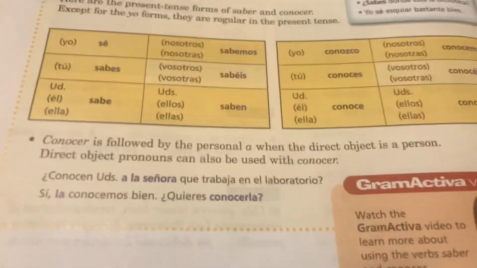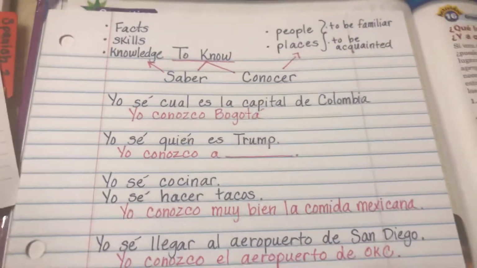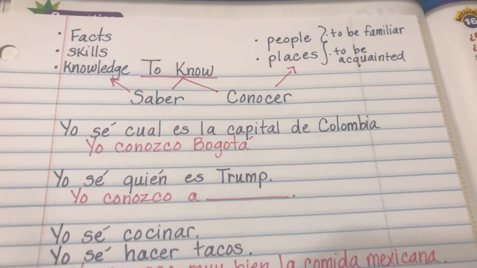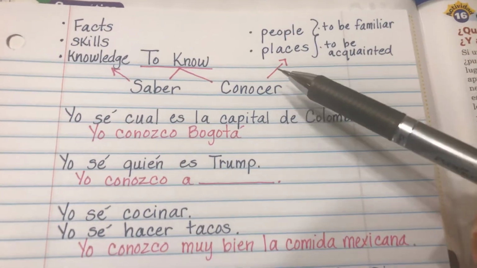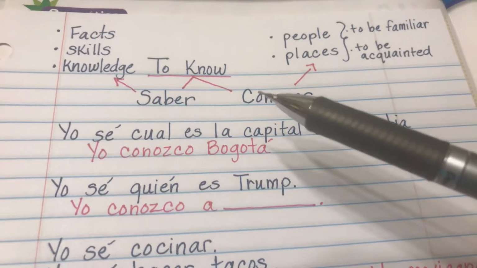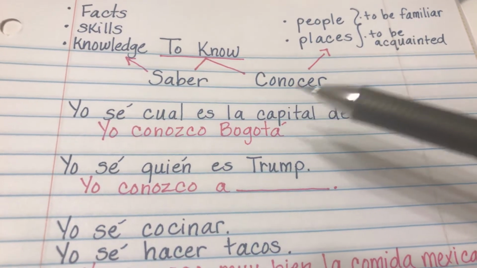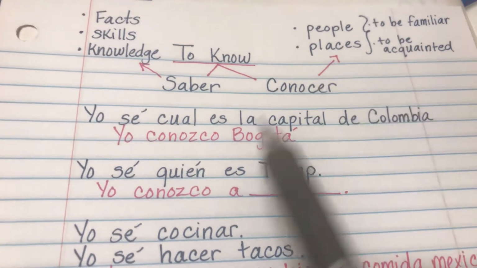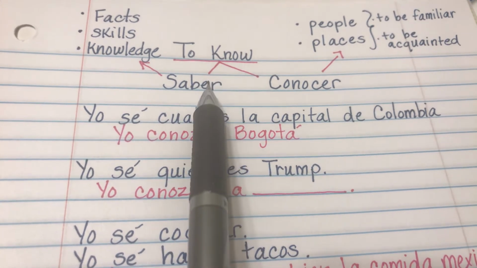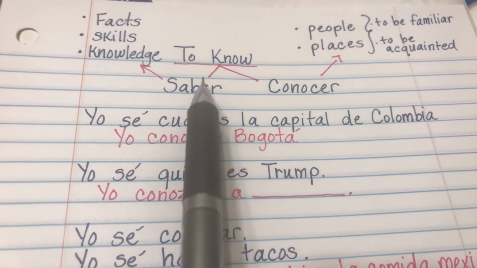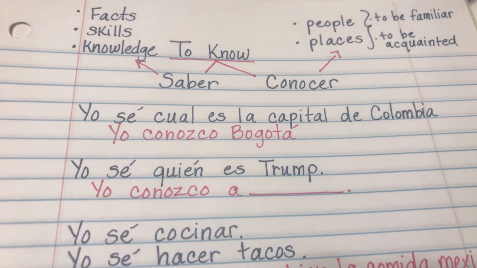Okay, so what I did was write down right here, well, it's not a graph, I just wrote down and kind of separated saber and conocer for you, and I'm going to explain it a little further. Saber means to know, and conocer also means to know, but when do you use saber and when do you use conocer? When do I know when to use these?